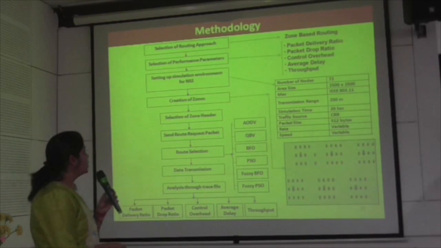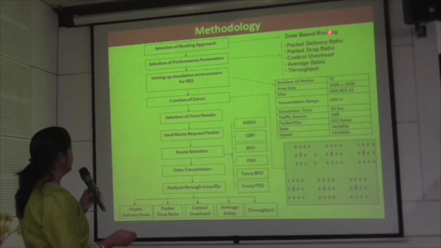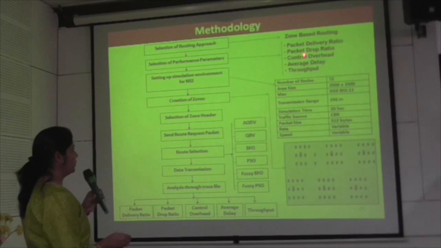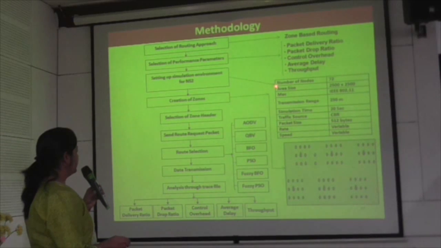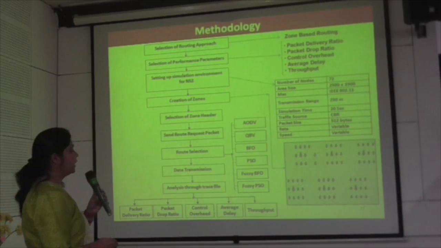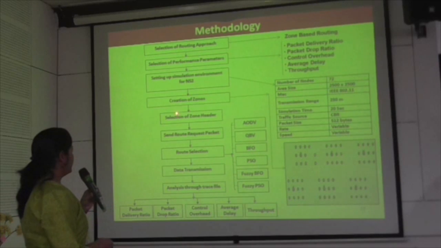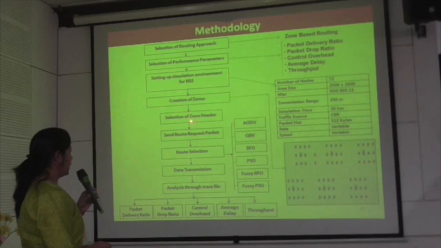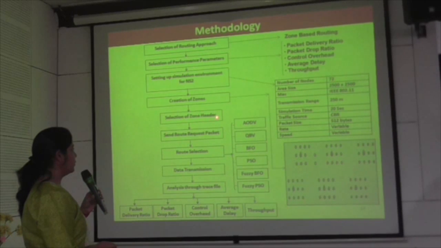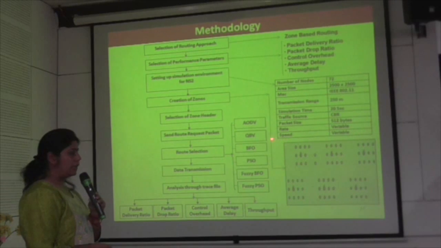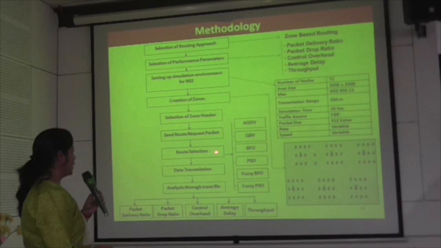Now the adopted methodology. First I selected a routing approach, that is zone based routing. Then I selected 5 performance parameters for routing. Then I set the simulation parameters, and selected NS 2.34 as the simulator. After that I created the zones, then the selection of the zone header, which depends on the fitness function. If any source wants to send data, it sends a route request packet. The route selection is done by the designed fixed algorithms. Then the data transmission occurs through the found route, and after simulation, these 5 parameters are evaluated through the trace